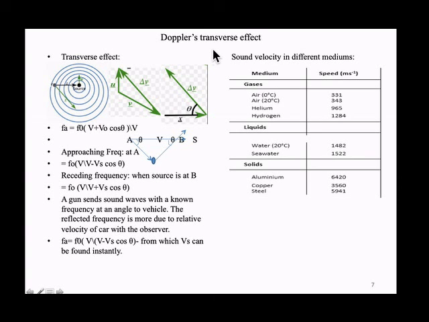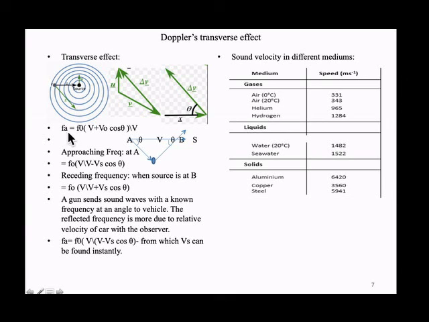Now let us see what happens in a transverse effect. The source is moving like this and the observer is moving like this. What is happening here? The source is moving in this direction, and the observer is moving in a random direction. So what is the relative velocity? What is the observer's velocity in the direction of the source? Here it is V cos theta, and here it is V sin theta, because the source is producing the same lambda, but it is getting compressed here and expanded here.